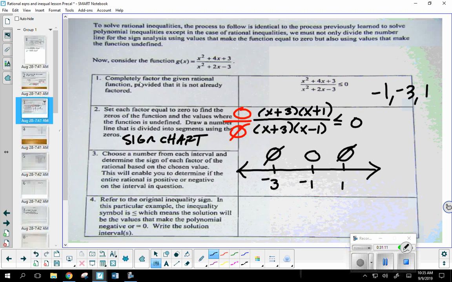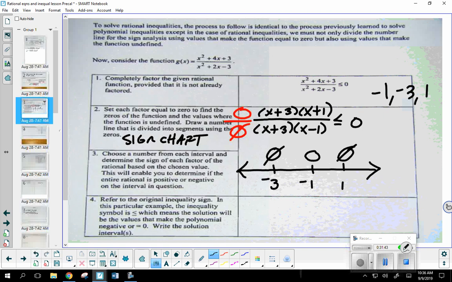Now remember, we already know what the graph looks like, but the hope is that somebody who doesn't have a mathematical background would look at your paper and be able to understand what you're trying to tell them. Okay, I know this -1 has a 0 above it. That's got to be the x-intercept. I know that -3 and 1 are telling me that I'm forced to divide by 0. So there's some kind of discontinuity going on at those values. That's what we're trying to communicate here. Okay. Now there's a little more information that needs to go on to fill it in completely.